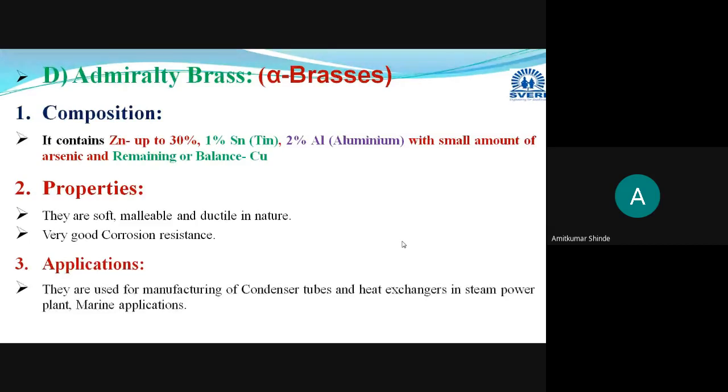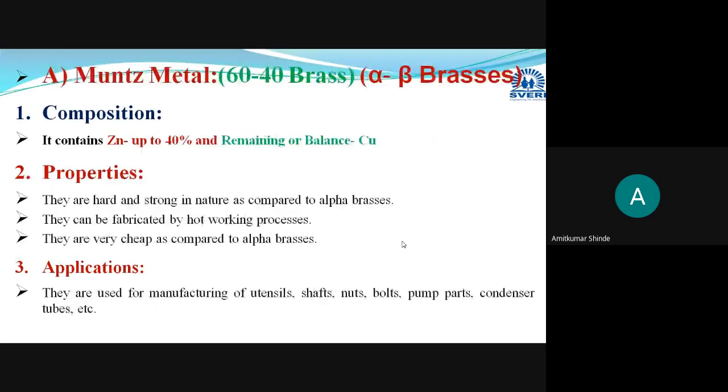Then after these alpha brasses, we will move towards the alpha beta brasses. And in that alpha beta brasses, the first brass is Muntz metal. Muntz metal is also known as 60-40 brass. 60% copper and 40% zinc will be there, as you can see in the composition point. Zinc up to 40% and the balance amount of copper will be there.